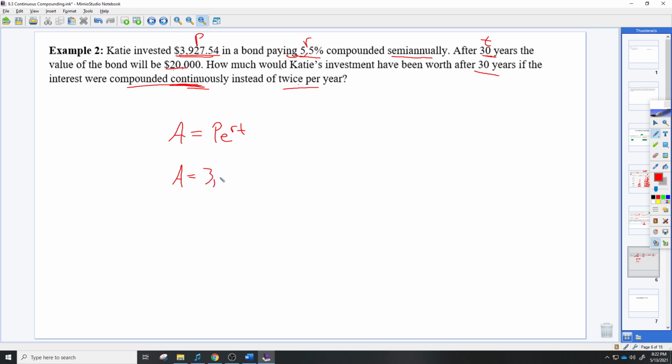So this is starting out at 3,927.54 times E, keep it as E. The exponent would be 0.055, and the time is 30 years. So let's see what happens. You can put that all in at once: 3,927.54 times E to the 0.055 times 30. So I got 20,450.62.